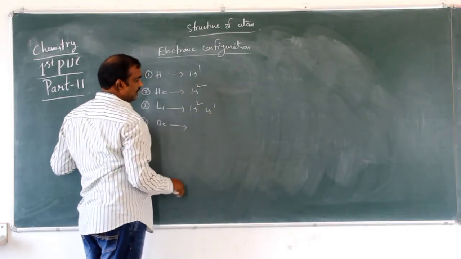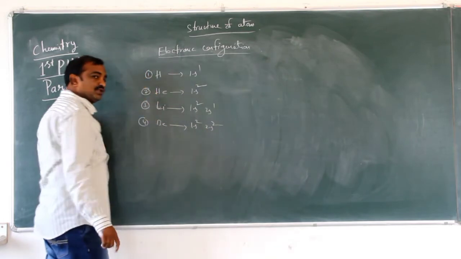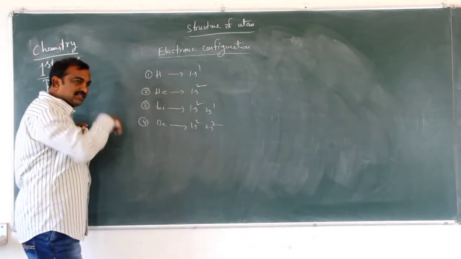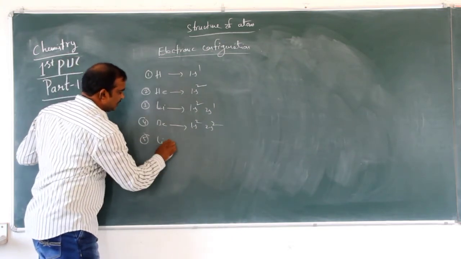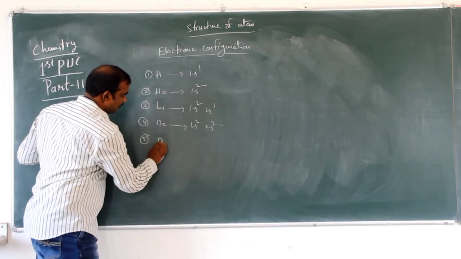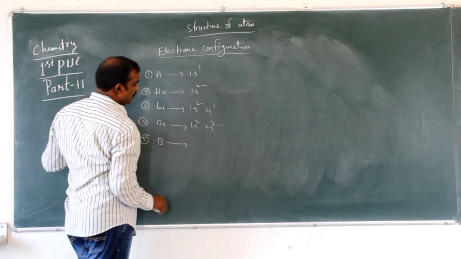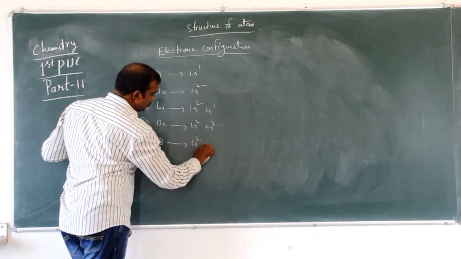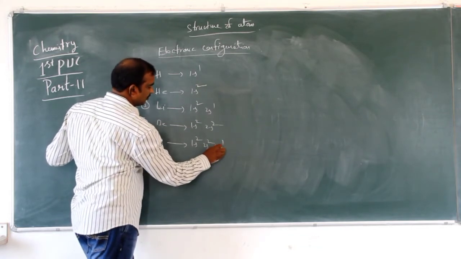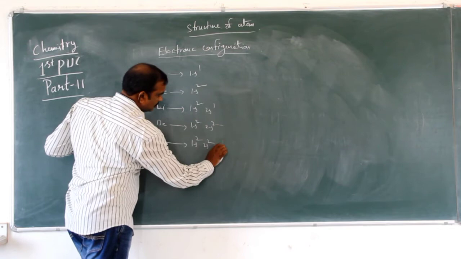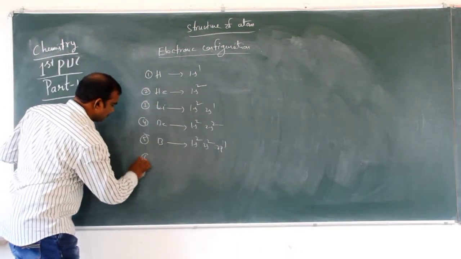Beryllium has 4 electrons, so you have to fill 4 electrons here: 1s2, 2s2. The s subshell has a capacity of 2. Next, boron, 5: 1s2, 2s2, 2p1.